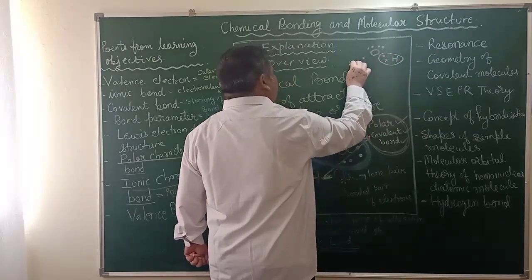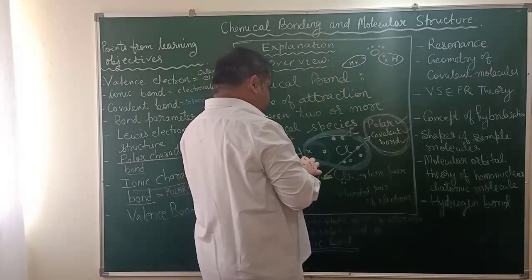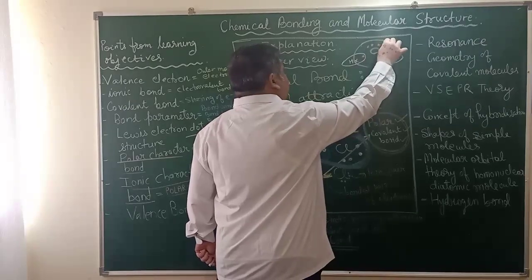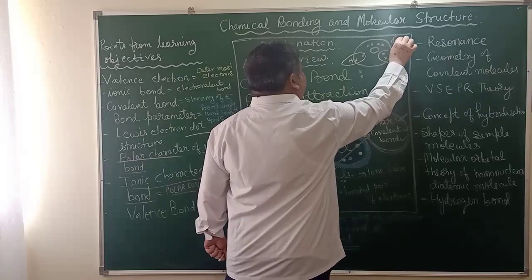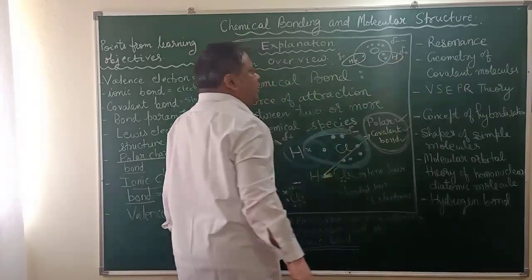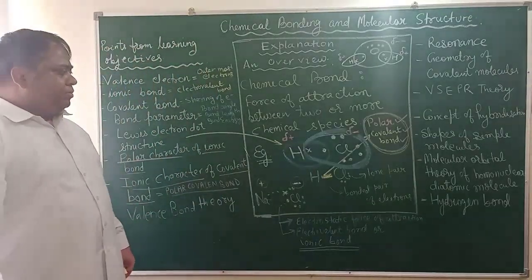So it forms covalent bond, but this covalent bond has polar nature. It has one negative sign, it has one positive sign, it has one positive sign, and this delta shows that the electrons are not completely lost, they are shared.